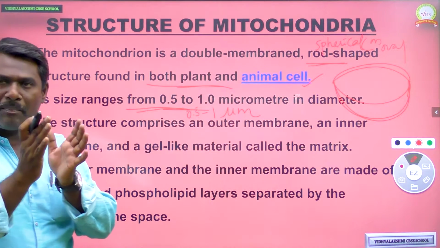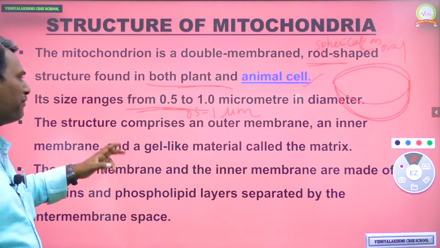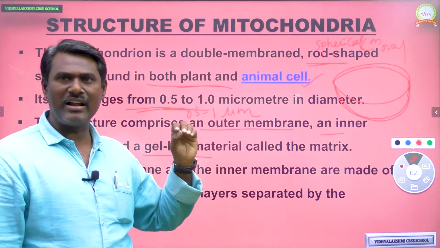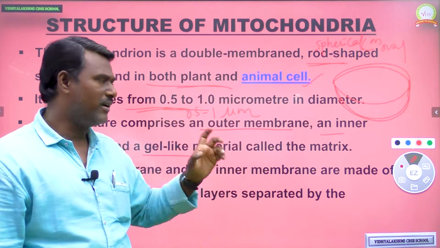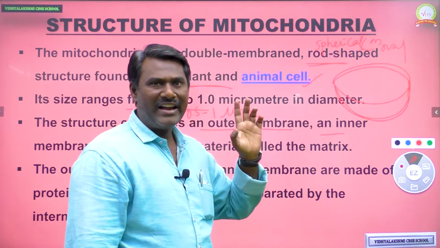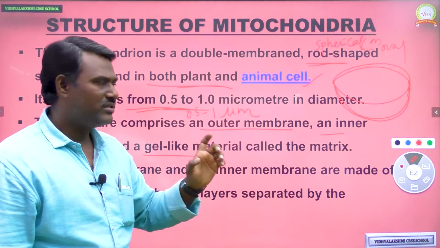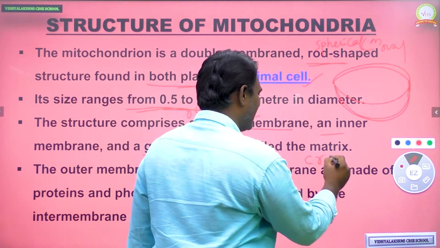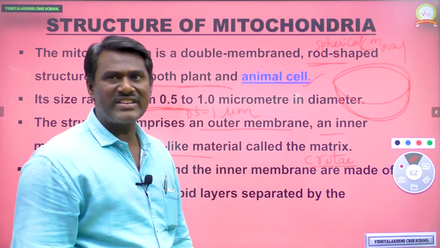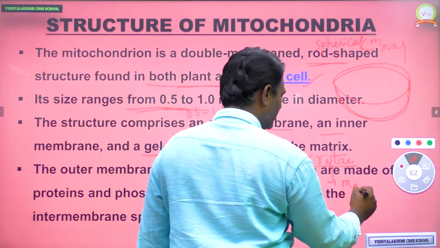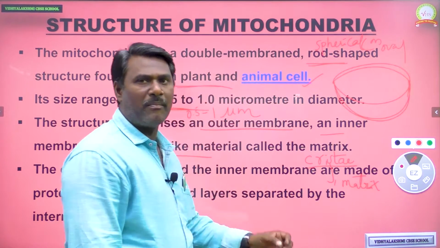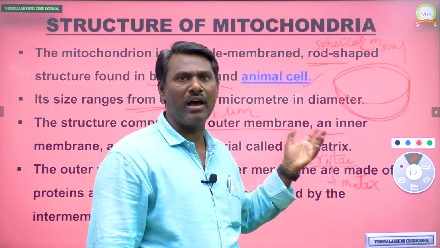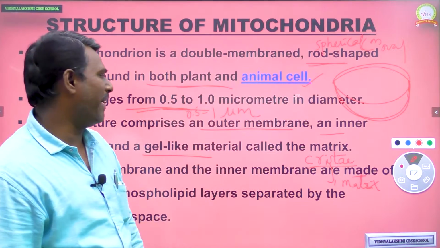That is the exact shape of the mitochondria, and it consists of two membranes, outer membrane and inner membrane, as I just discussed. The inner membrane of mitochondria consists of several foldings. These foldings we can call cristae, and the cristae is filled with a fluid we can call a matrix. So that is the inner membrane of mitochondria.